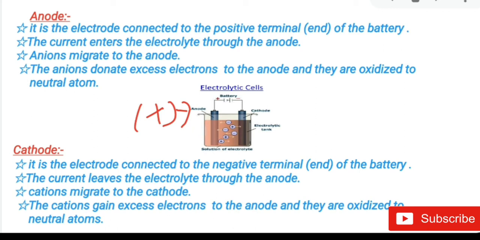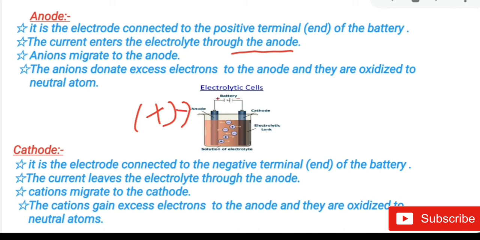Electric current enters the electrolyte through the anode. Anode is the starting point, so current enters there. Remember it like this: current enters through the anode.